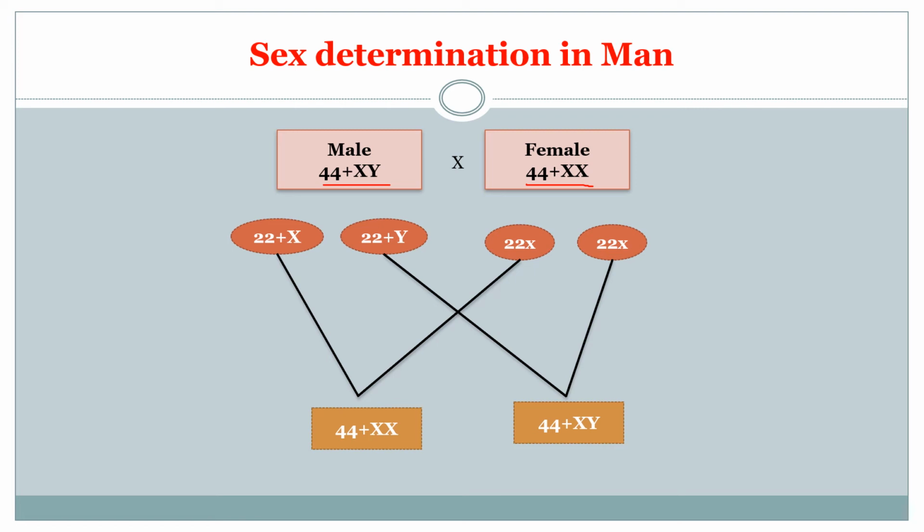Right, when X fuses with X, the baby will be 44 plus XX, so that will be considered female. And if Y fuses with X, this will be 44 plus XY, and that will be considered male. So this is how sex is determined in man.